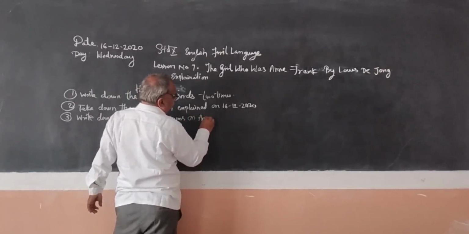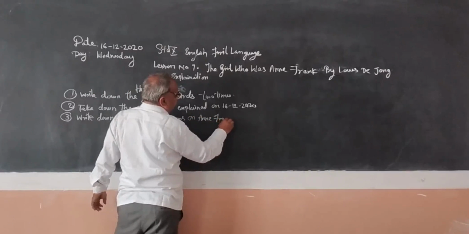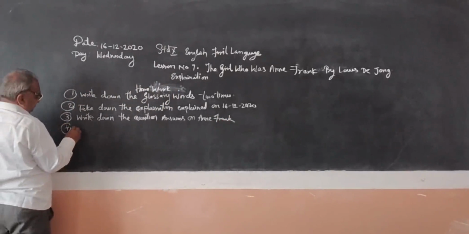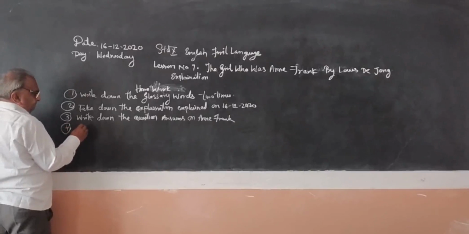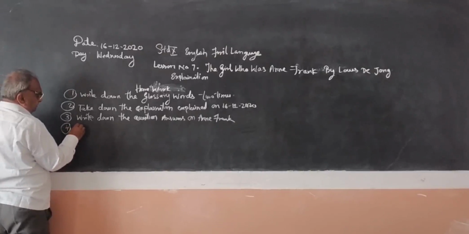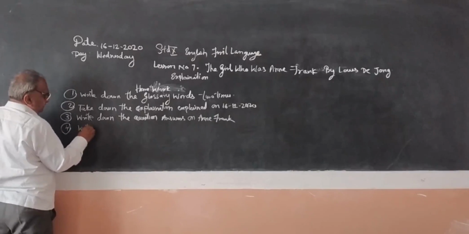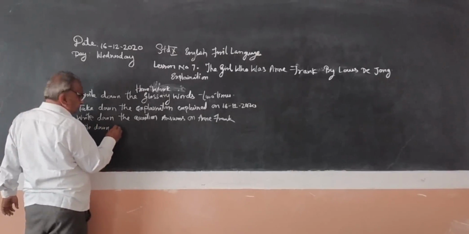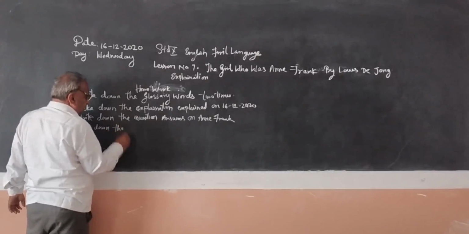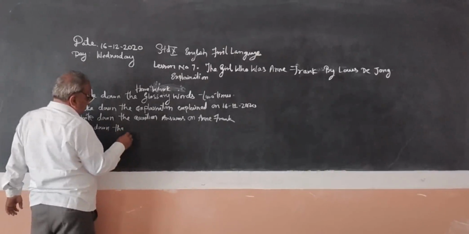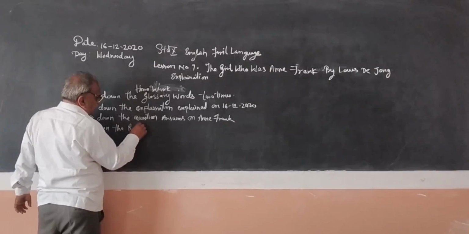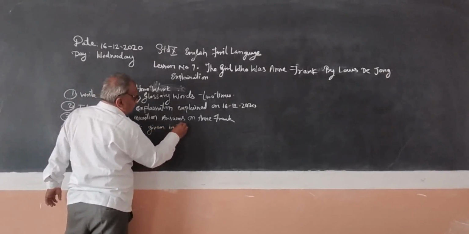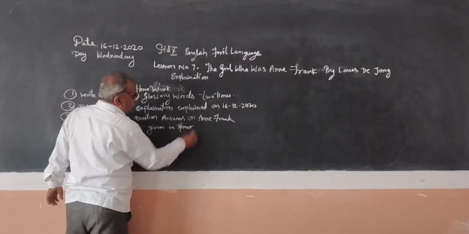Number 4: write down the RCs given in your textbook.